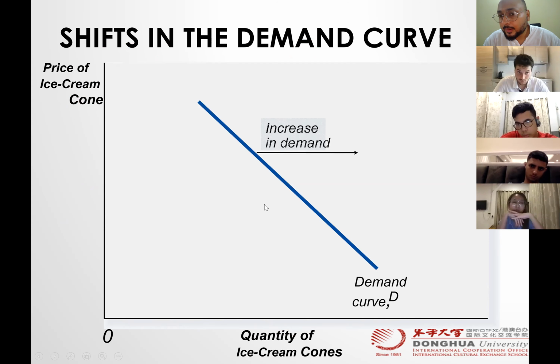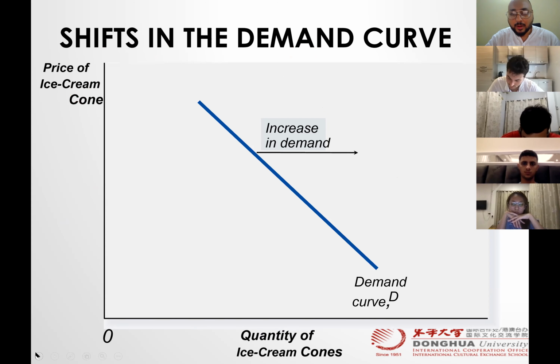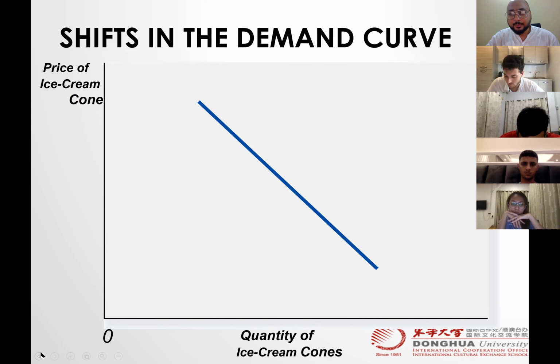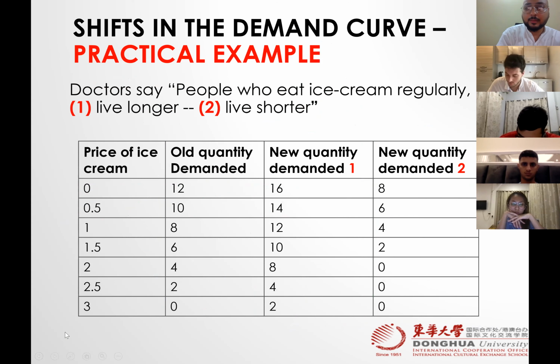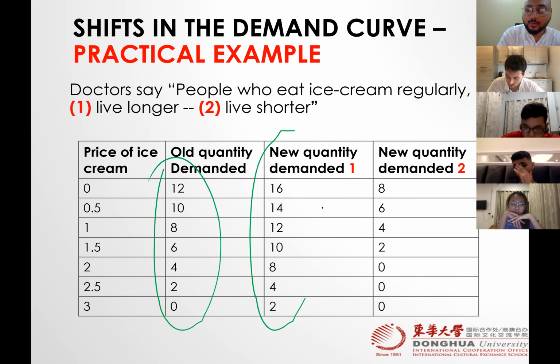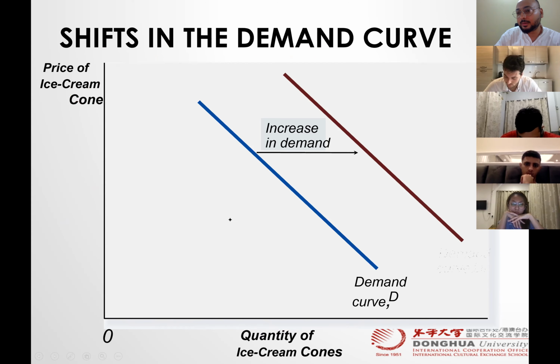So if quantity increases, we have a shortcut here thanks to economists. If there is an increase in demand and the reason is not price, we see a shift to the right, meaning demand increases. So for answer number 1, if you draw the curve of this, this is the old curve and this is the new curve. If you draw these two curves, demand will be shifted to the right. It would be looking like this. This is the original demand, and this is the new demand.